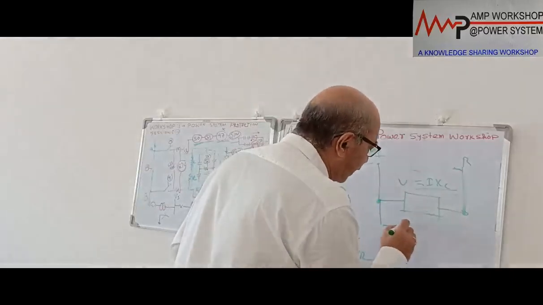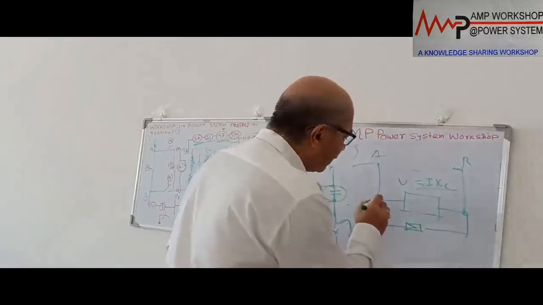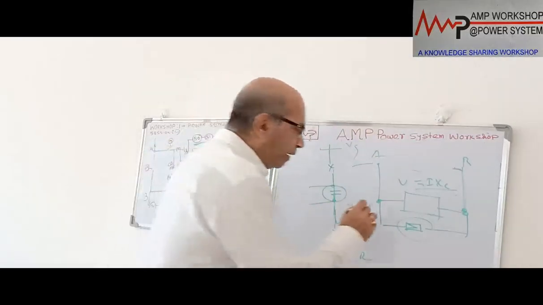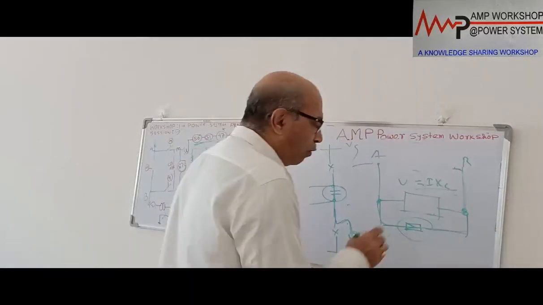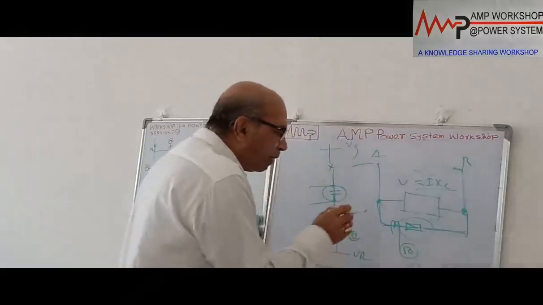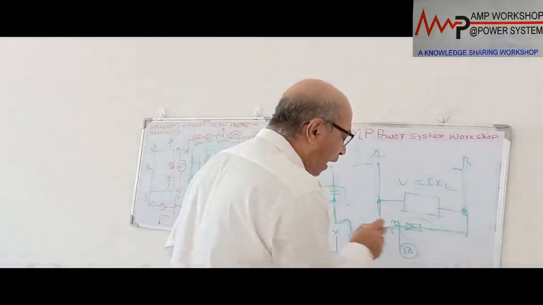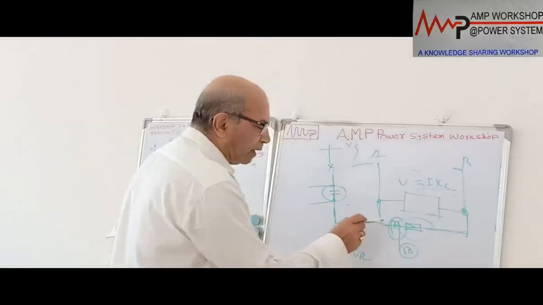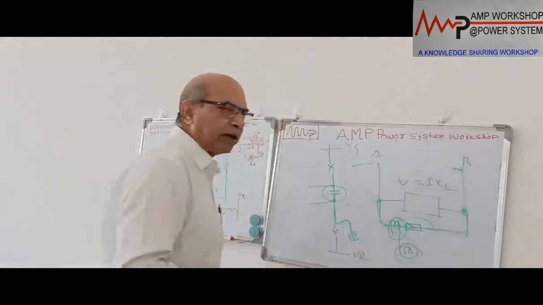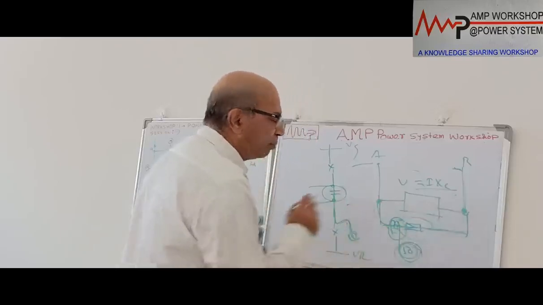We put a lightning arrestor across this. If a high voltage develops across this, immediately this lightning arrestor will spark over, and then the high voltage current will pass through this. We put a CT over here and we put an instantaneous relay. So the moment spark over takes place, due to the flashover, current passes through this, and immediately this CT will operate. There will be current flowing through this, and then this 50 relay will operate, and that will protect from the external fault. If there is any external arc fault or phase fault, in either case, this voltage will be very high. Immediately this 50 relay will operate.